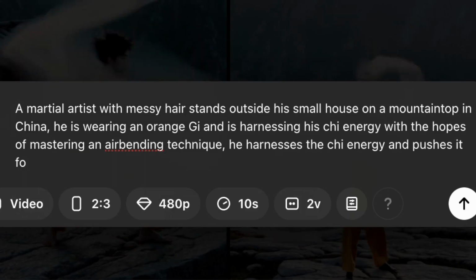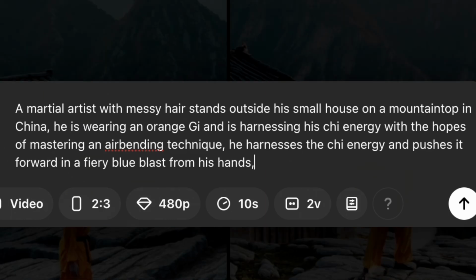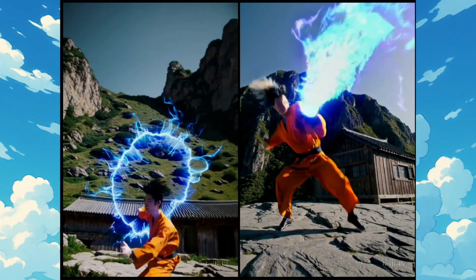I then decided to try and improve the video by adding some small details in an attempt to make it look like he was firing a Kamehameha wave, and this is what I got.